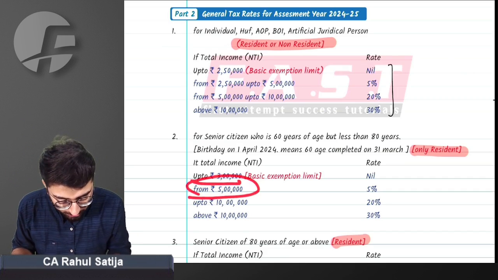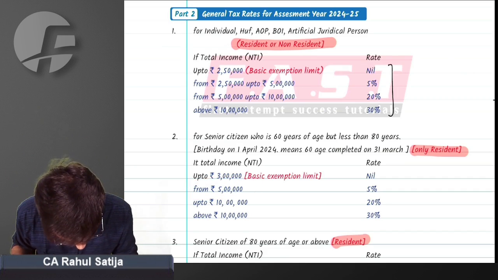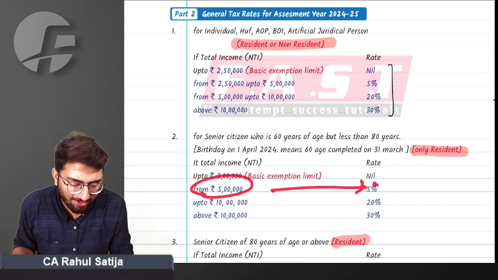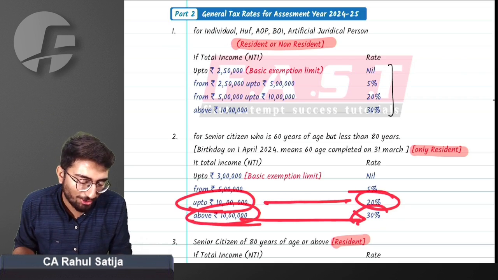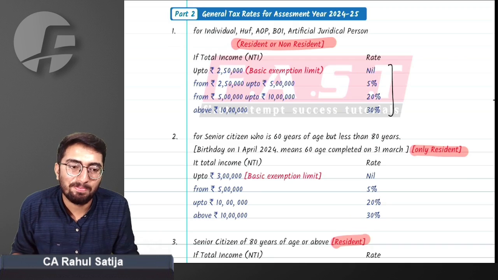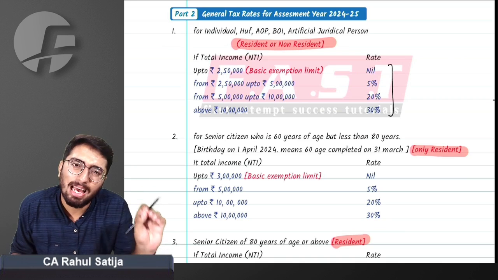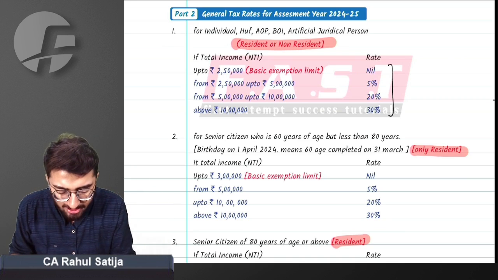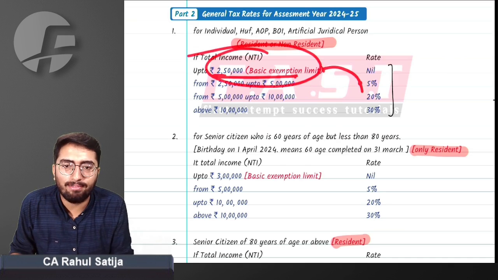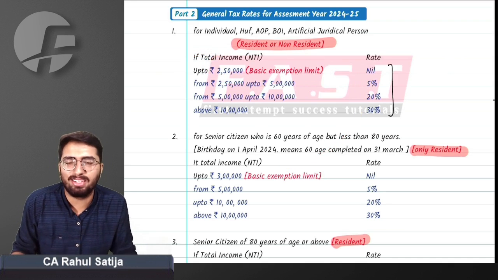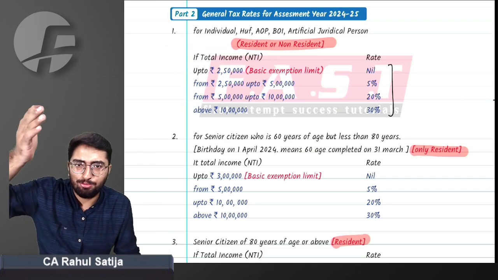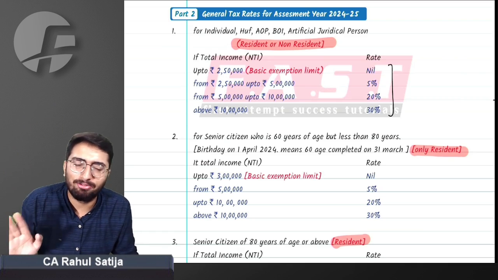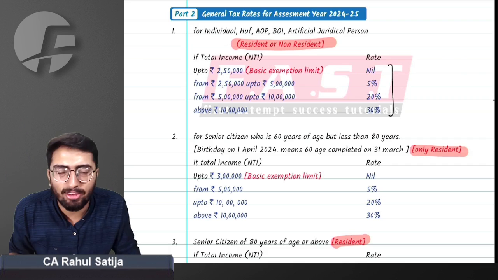From 3 lakh to 5 lakh, we have 5% tax rate. From 5 lakh to 10 lakh, we have 20%, and above 10 lakh, we have a 30% tax rate. The complete slab is the same. The difference is created only at the basic exemption limit. Here we have 2.5 lakh as the basic exemption limit. Here we have 3 lakh basic exemption, which means you don't have to pay tax till 3 lakh rupees. Earlier we had a basic exemption limit of 2.5 lakh, which means we were not required to pay tax till 2.5 lakh.